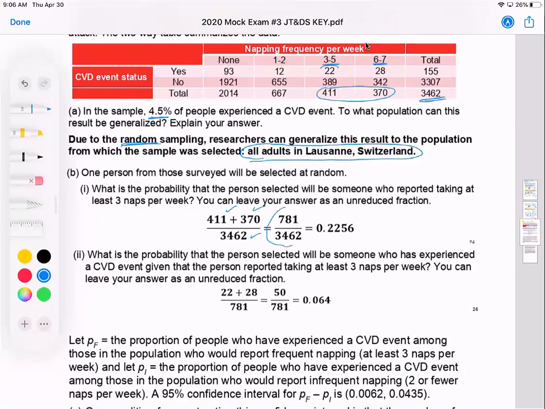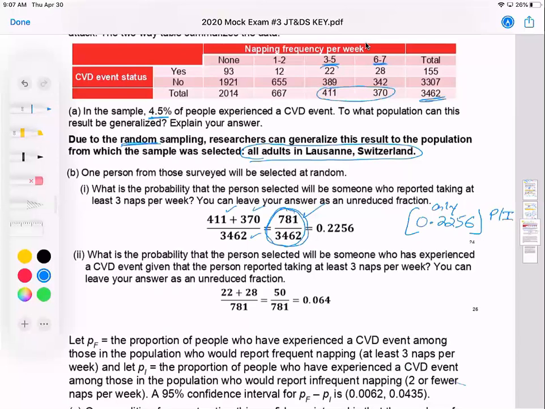You could leave your answer like this if you want to save time. Some of you expressed not having enough time for everything on some practice exams, so you could leave it like that. The answer you wouldn't want to put is to just put the decimal answer. If you only put that, then you're either going to get a partial or incomplete because we have no clue where that number came from. Is it possible that you got that number by dividing the wrong numbers? Yeah, there have been AP questions where you can get the right answer by dividing the wrong numbers. So you definitely want to show work and show this fraction.